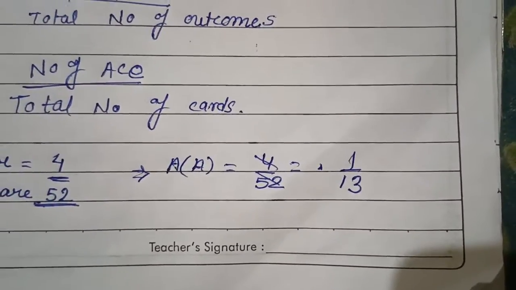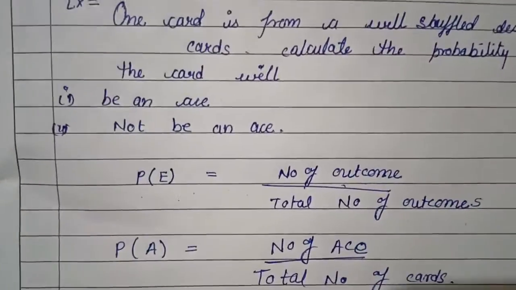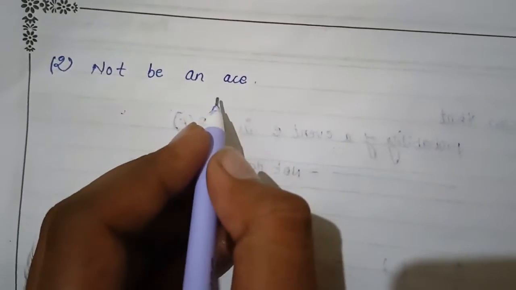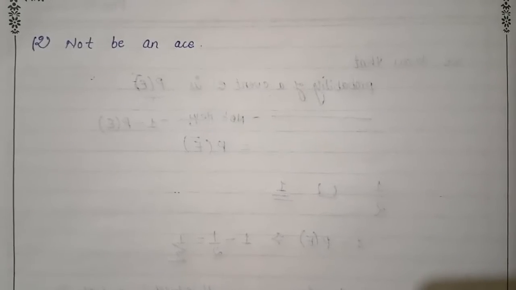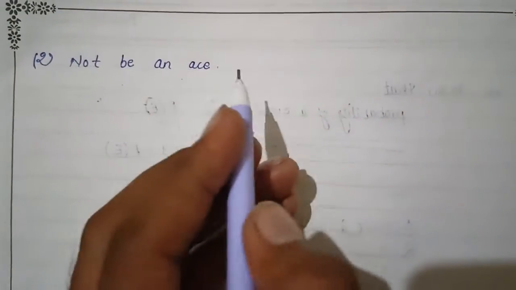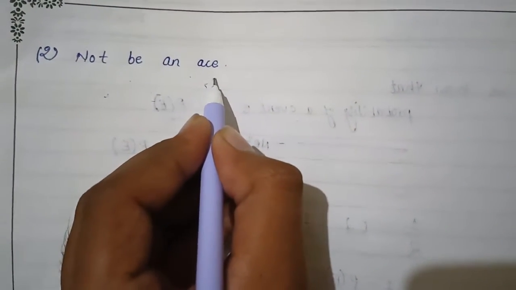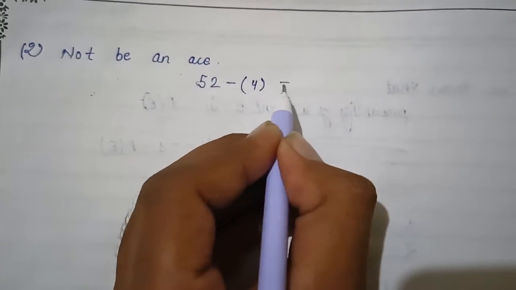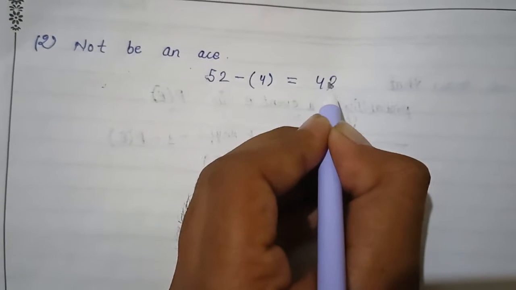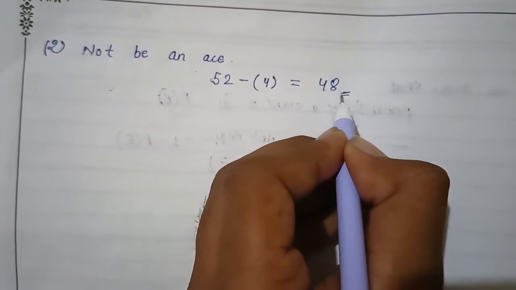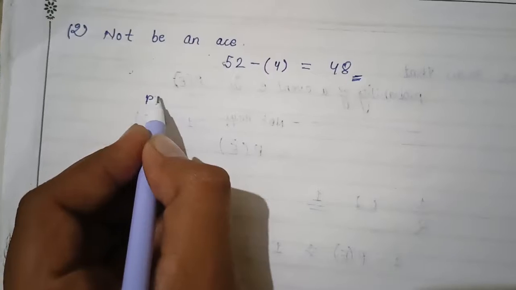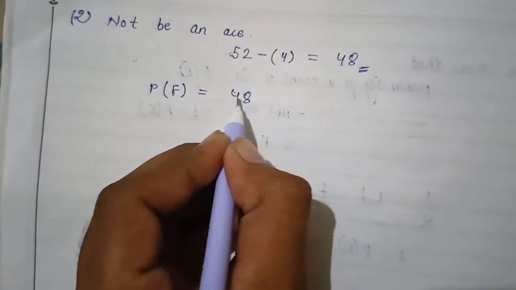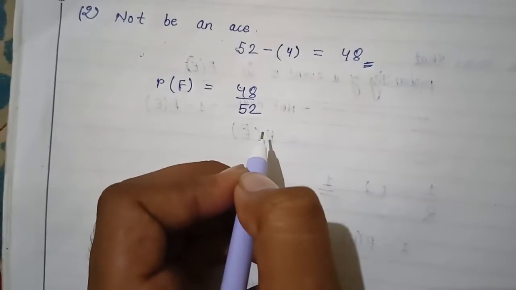This is the answer. Now we have to calculate the second one, not being an ace. Not being an ace means the cards which are not aces. So total cards are 52 and the cards which are aces are 4. So 52 minus 4 is 48. So 48 cards are not aces, and the probability of not an ace, P of F, is equal to 48 upon 52.